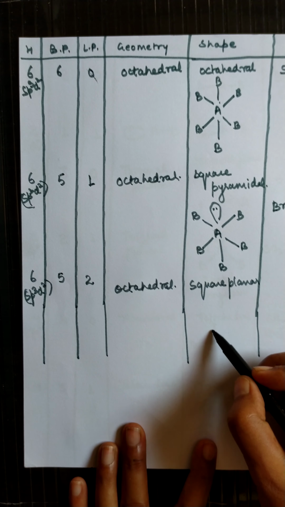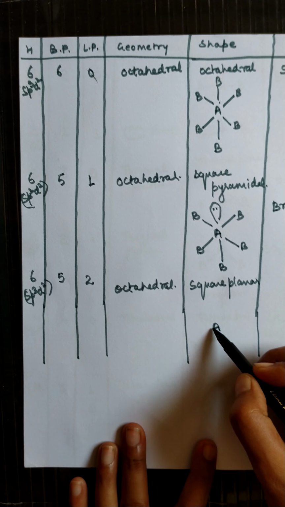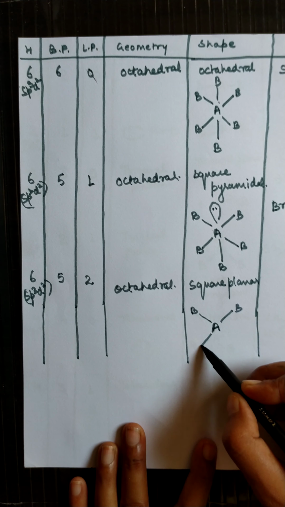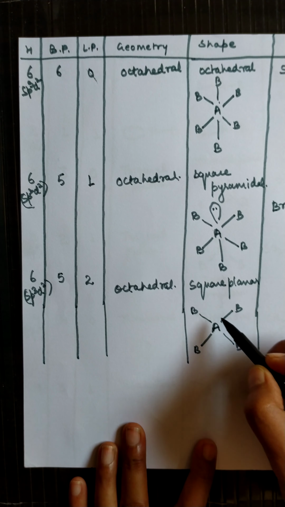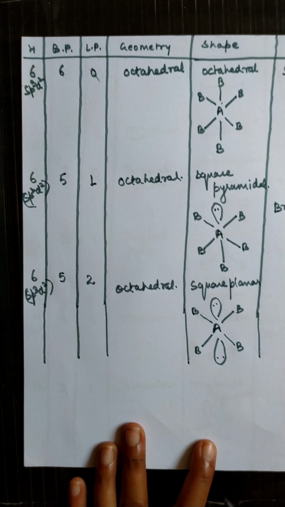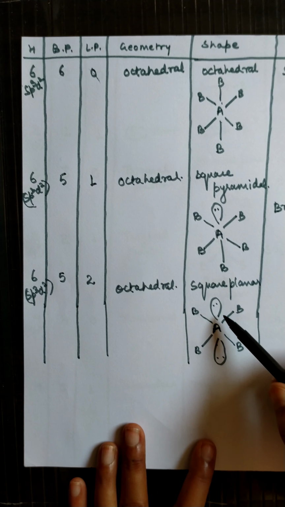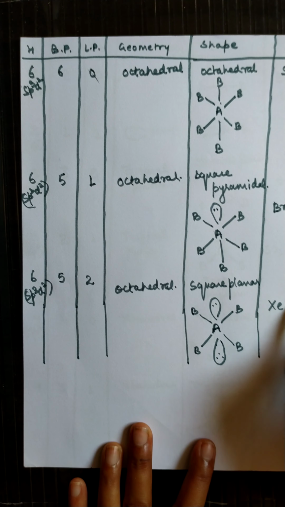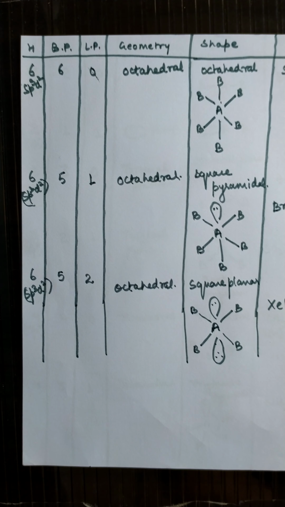The shape will be like this. This is A, and these are the 4 bonds, and the lone pairs are at such a place, one vertically upward and one vertically downward, because they have maximum repulsion. So they are at a place where there is minimum repulsion between them. Example: XeF4.